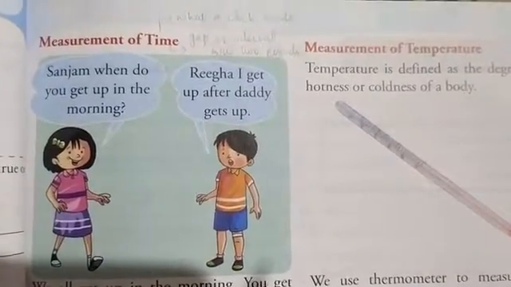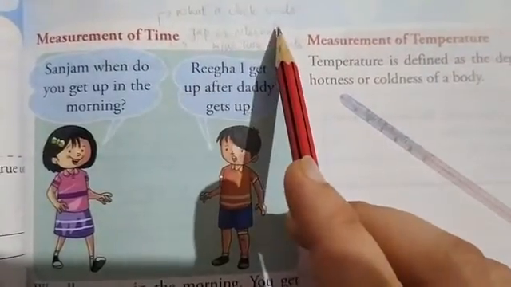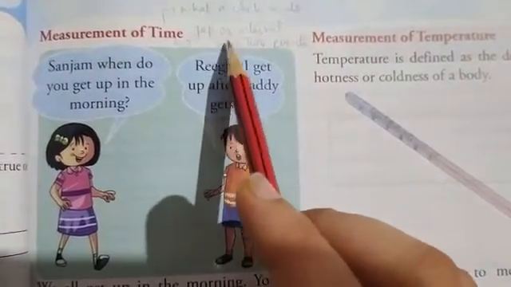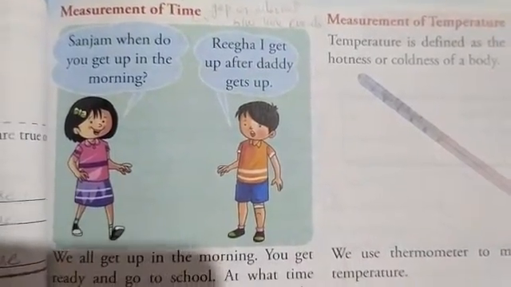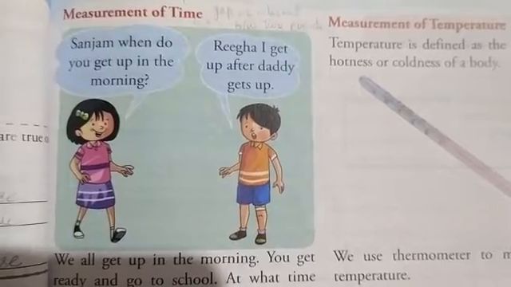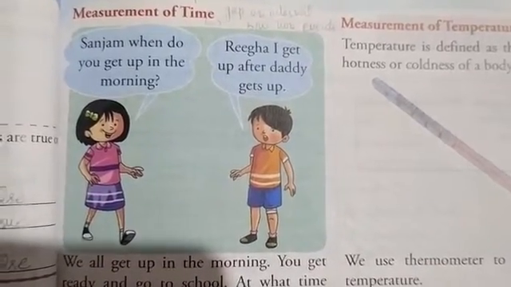So how can we define time? We can say time is what a clock reads, or we can say that it is a gap or interval between two events. We all ask for time and we watch time, and according to time we do all the activities of our daily life.